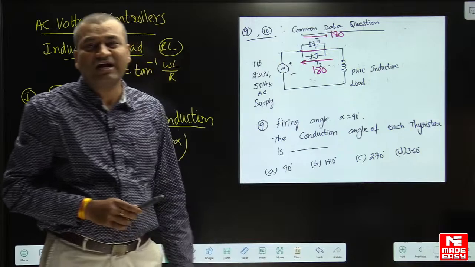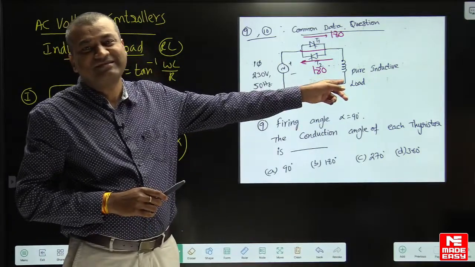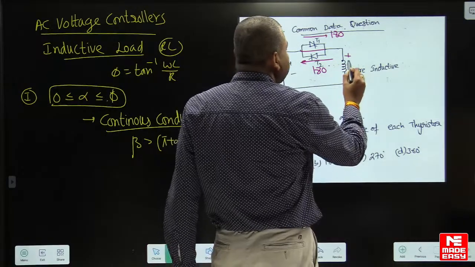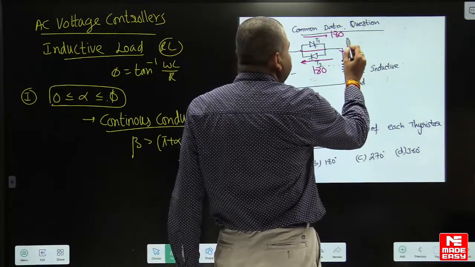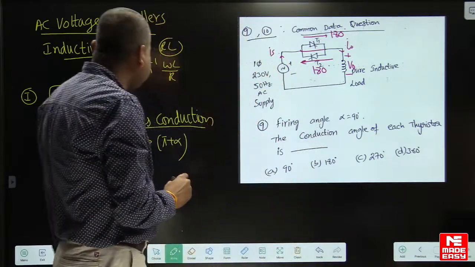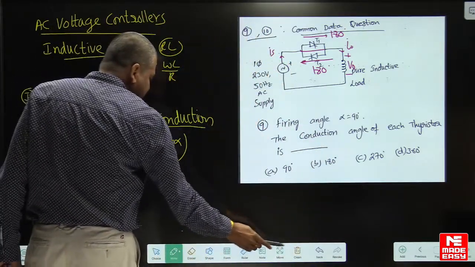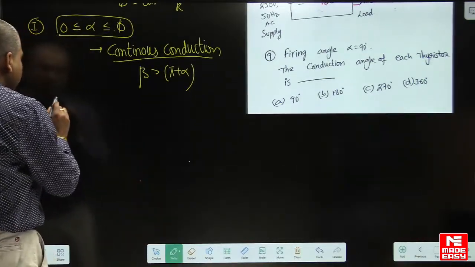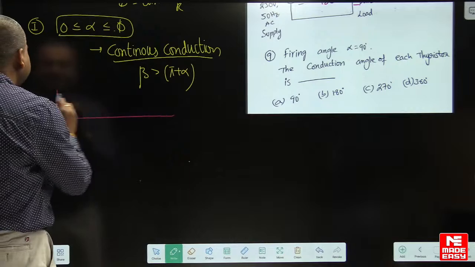That means you cannot control the output voltage in this case. Both will behave like a short circuit here. So output voltage and supply voltage are same in this condition, because it is continuous conduction.